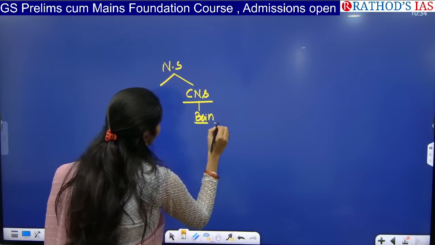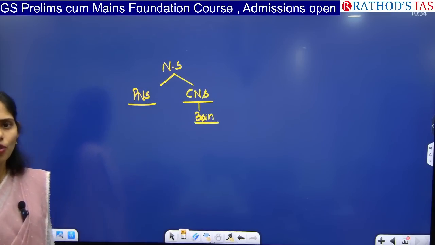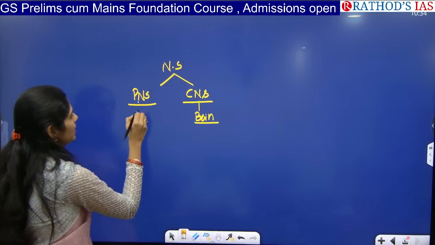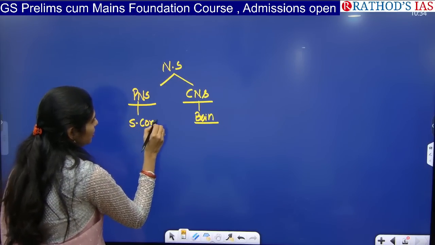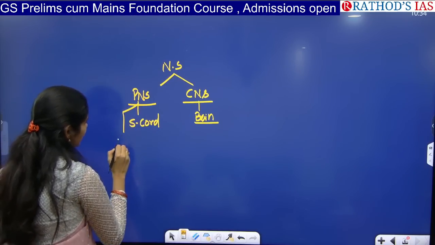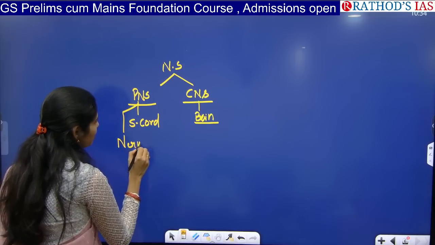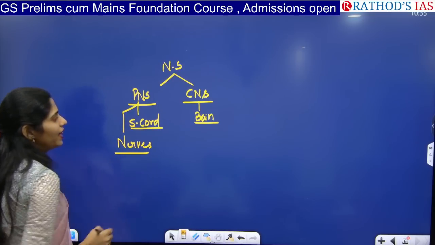Your brain comes under part of the central nervous system. What comes under your peripheral nervous system? Spinal cord, and the next one is nerves. Nerves and spinal cord come under your peripheral nervous system.